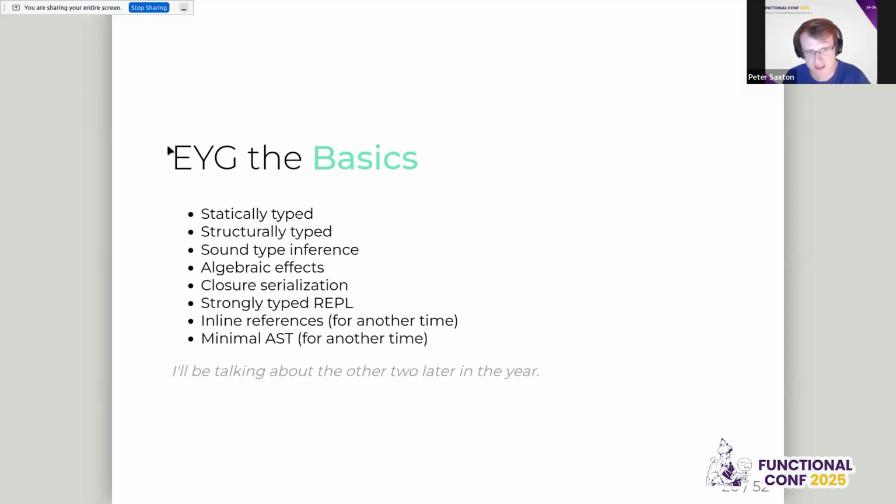So this brings us to EYG, the language. The language is statically typed, structurally typed. The type system is totally sound. We have algebraic effects, which are a complete control of side effects, closure serialization, and a strongly typed REPL. We don't drop any of these in any way. We don't compromise them. We're very puritanical on all of these things, and we hope to have increasing value. Once we've eaten all our vegetables, we get more power later. The last two here are both interesting, but there's no time for them in this talk.